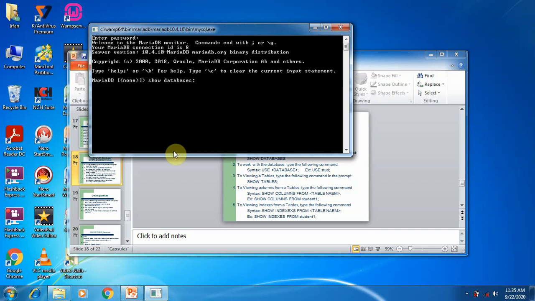Each and every statement ends with a semicolon. This is called the terminator. So we are going to execute the first command, show databases. This command is used to display the databases created in MySQL. Here you can see different databases: information_schema, mysql, performance_schema, and test. So there are only 4 databases here.